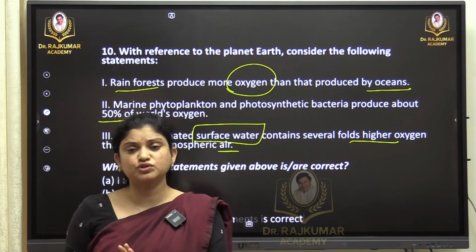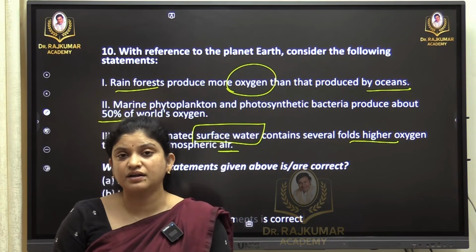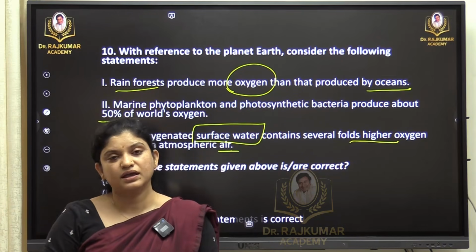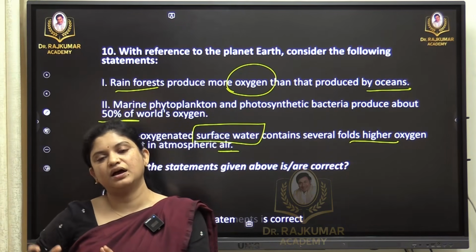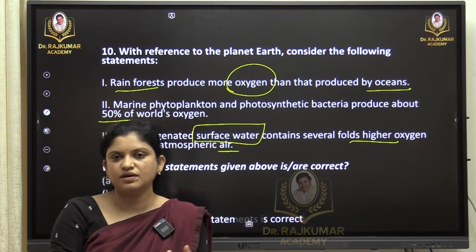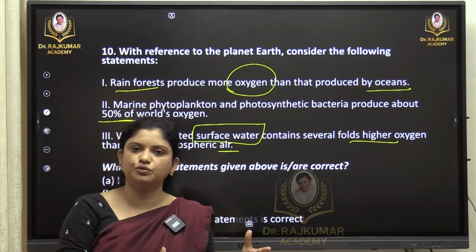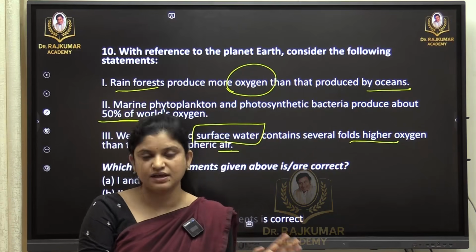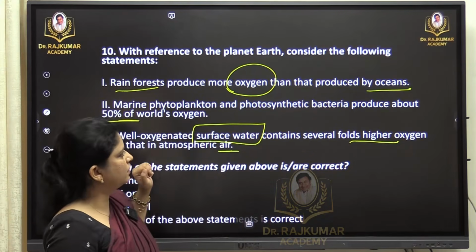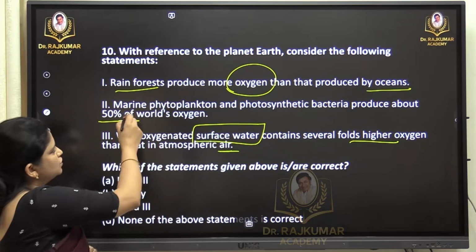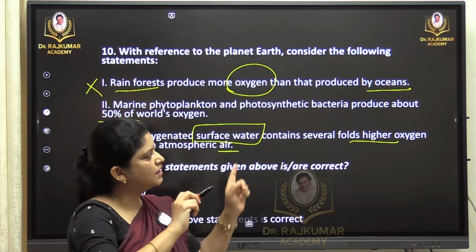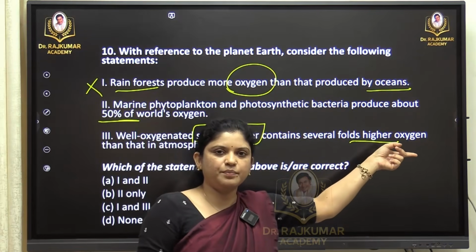Today some reports also say that we are thinking that by planting trees we can absorb more carbon and more oxygen can be given out, but that is not the thing. We need the ocean first. Oceans are the main source of oxygen when compared to trees. Trees do, yes, but here we get a lot of oxygen. Even in terms of evolution, this is incorrect. Rainforests do produce oxygen, but not more than the ocean. When we compare, it is less only.